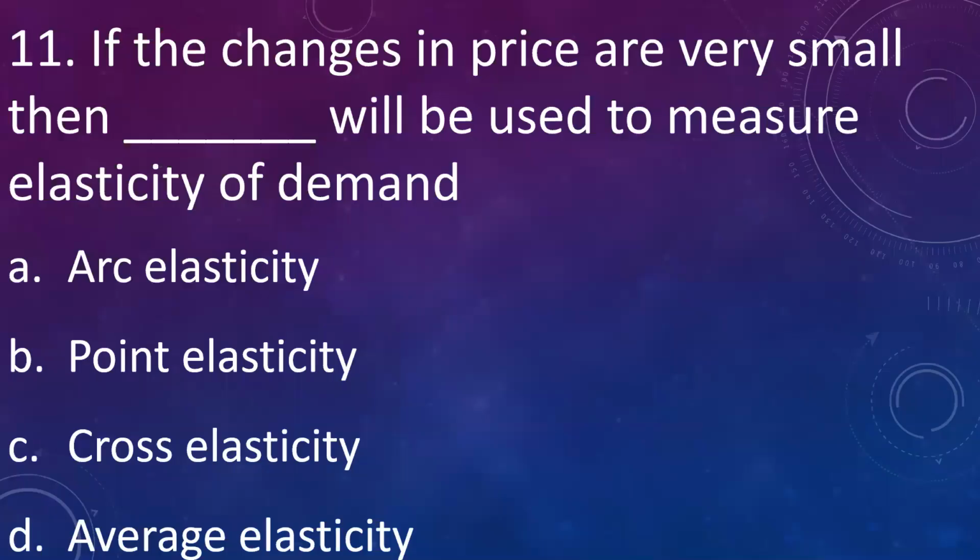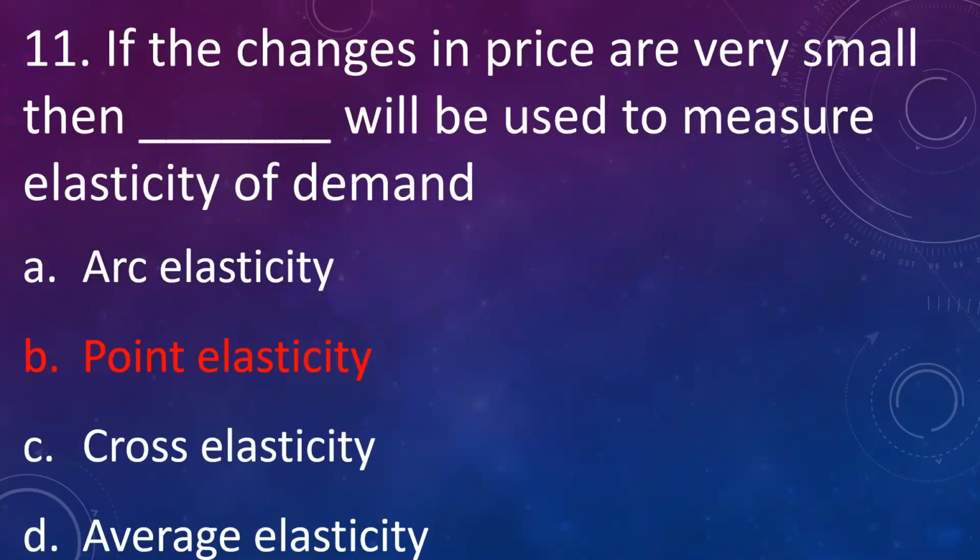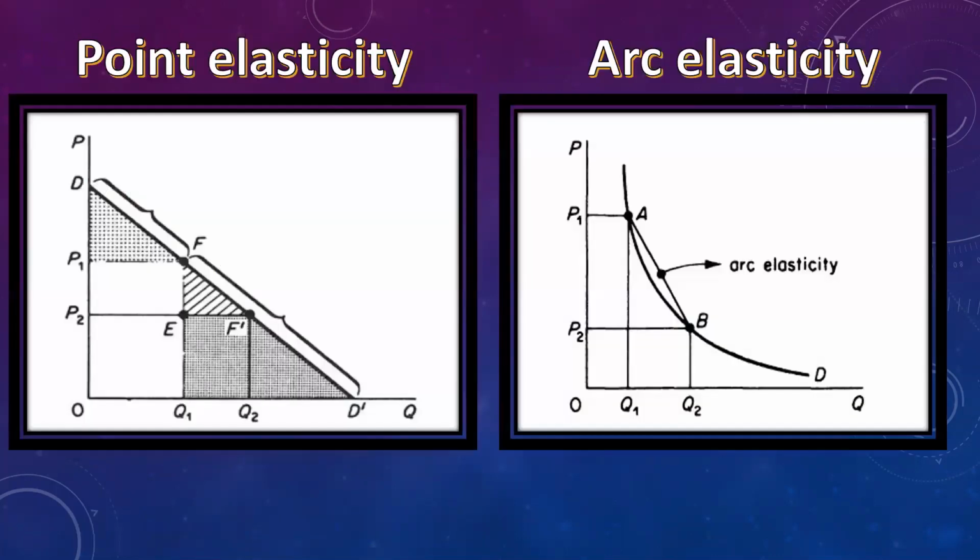So the next question is, if the changes in the price are very small, then the dash method will be used to measure the elasticity of demand. A. Arc elasticity, B. Point elasticity, C. Cross elasticity, D. Average elasticity. The answer is point elasticity. When there is small change in the price, we use point elasticity, and when the change in price is very large, we use arc elasticity to measure the elasticity of demand.